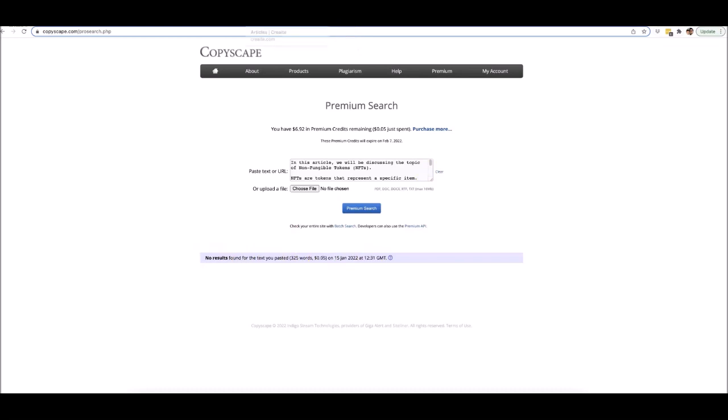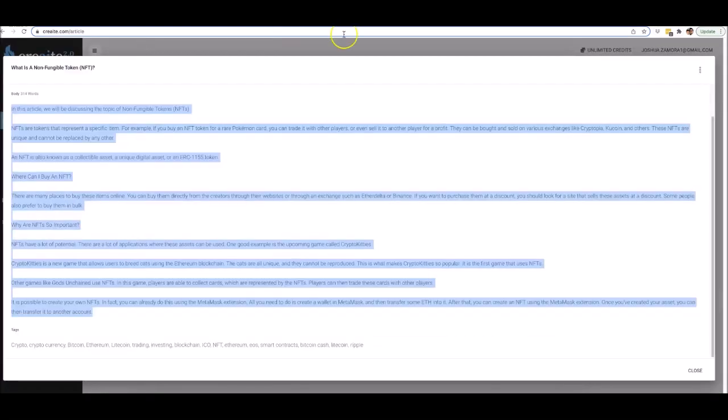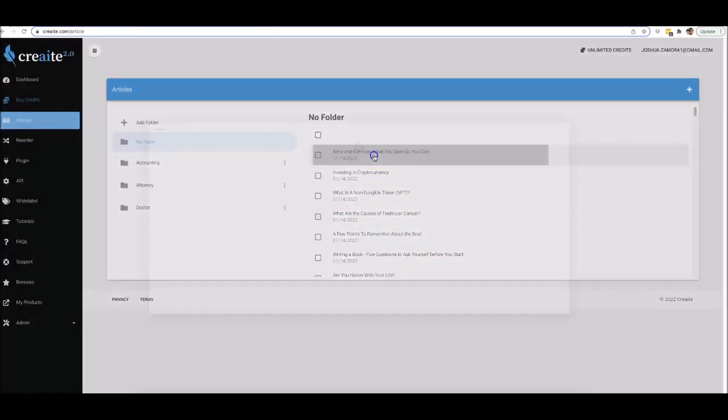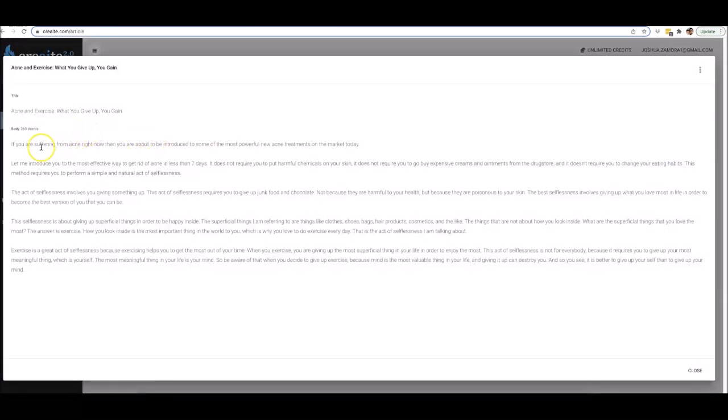All right, now let's go ahead and take a look at some of the other content as well. So if I close this out, let's take a look at the acne one. All right, if you are suffering from acne right now, then you are about to be introduced to some of the most powerful new acne treatments on the market today.